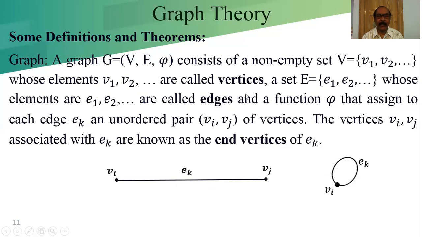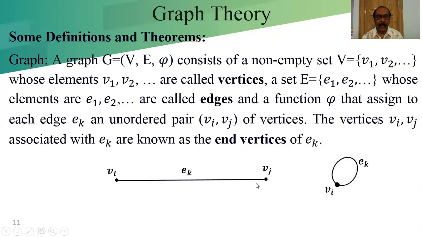And phi is the function that is assigned to each edge. Suppose this is an edge Ek. Ek is not ordered, it is an unordered pair.